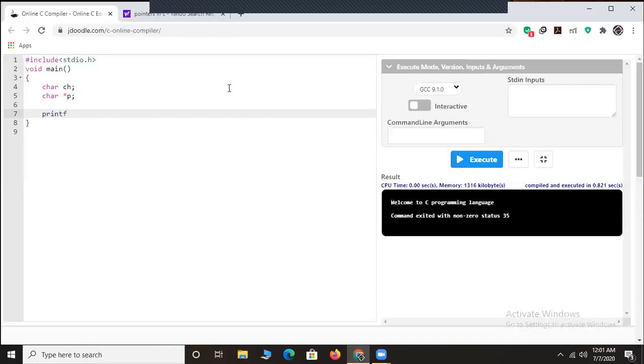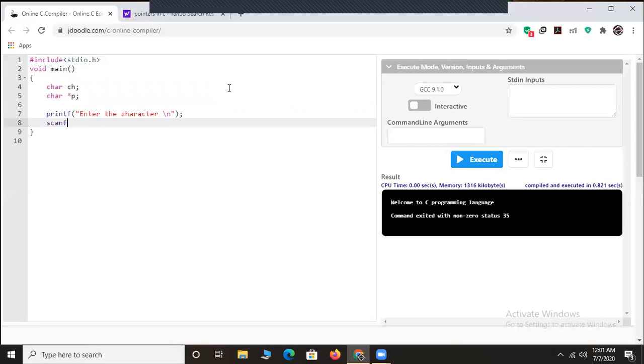I'll start with the printf statement. Enter the character followed by a new line character and end this printf statement using a semicolon, and we'll scan the character using scanf with percentage c. I hope you guys have come across the format specifiers used to read integers, floating point numbers, strings, and characters. Since we are making use of a character, we use percentage c followed by the ch variable that we are using as a character.